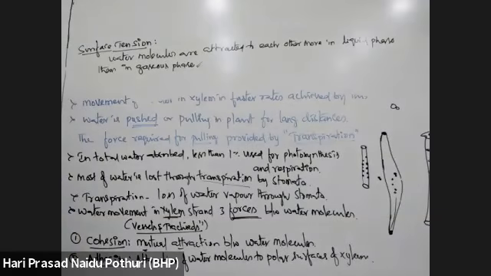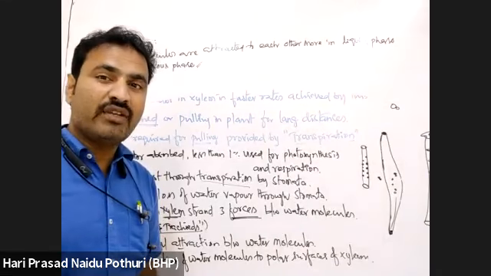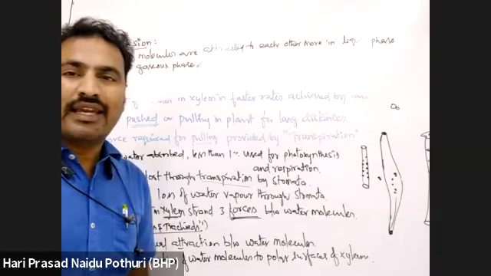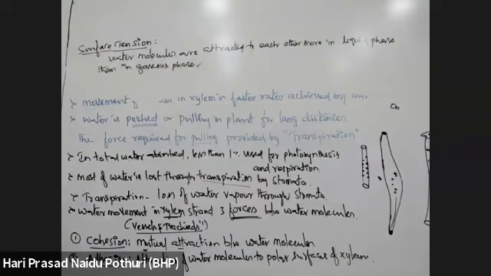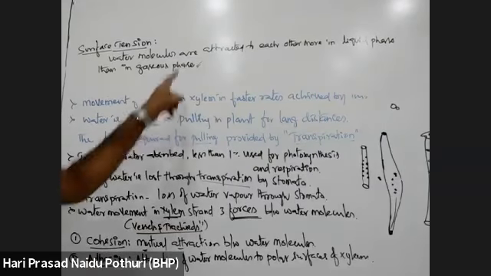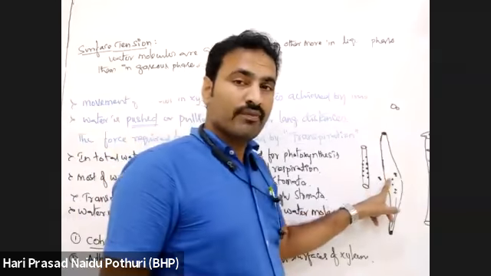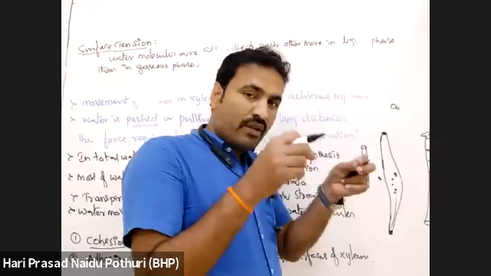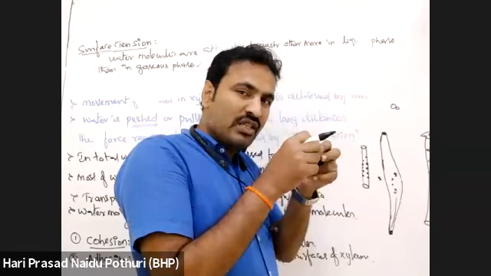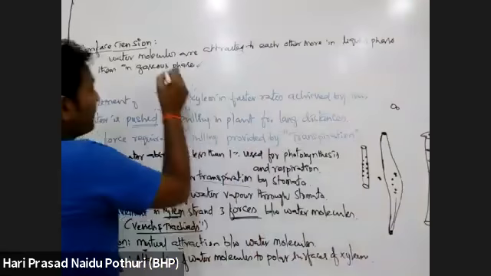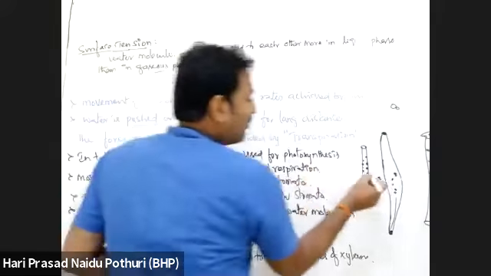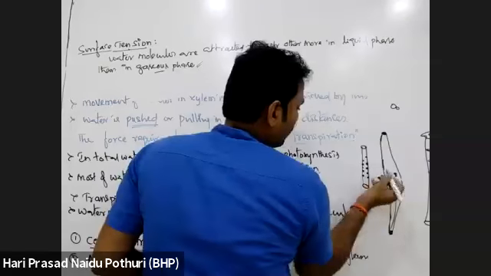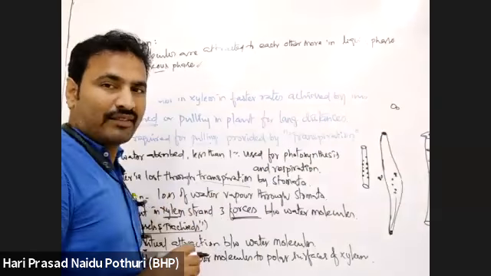Some water molecules will be attracted more in the liquid phase than in the gaseous state. In the solid state, if water is in ice form, then there will be more attraction. So like that, surface tension is more. With the surface tension, water molecules are attracting each other more. Okay, that is one thing.